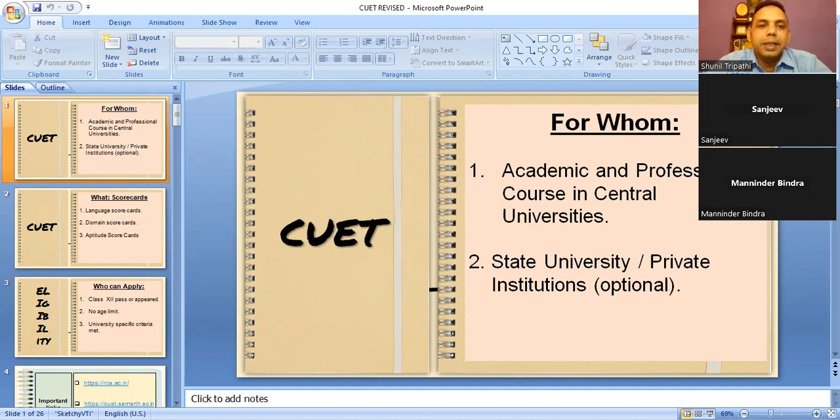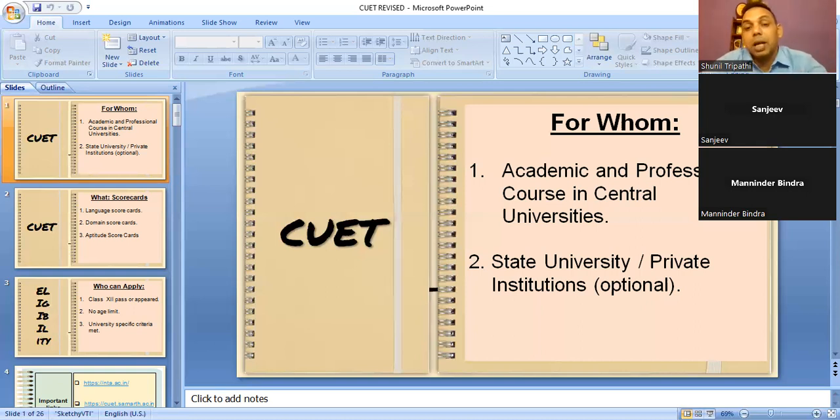For state universities and private institutions, the form is still optional. Some of the universities have made it compulsory. It depends upon the university and the college. It is optional from the NTA point of view, from the government point of view. Any state university that wants to use it can use it. If they want to take admission on the basis of CUET, they can, and if they do not want to, they do not have to.